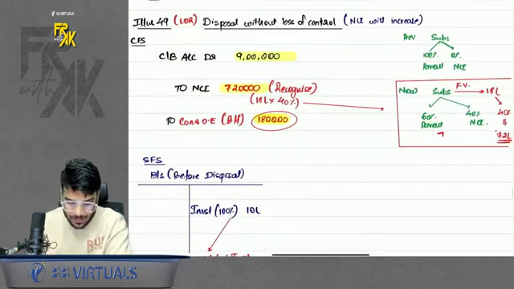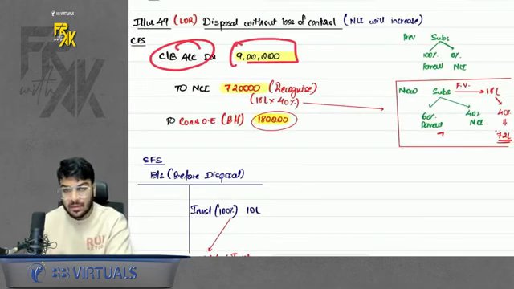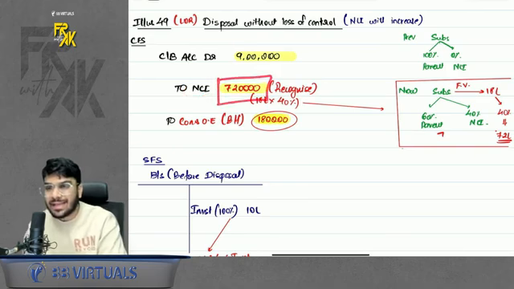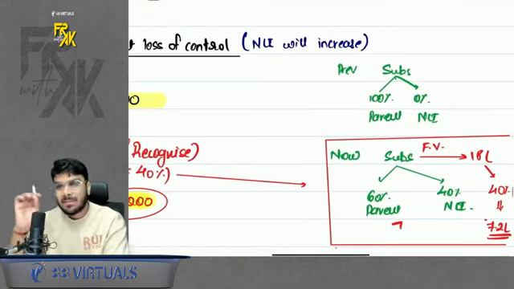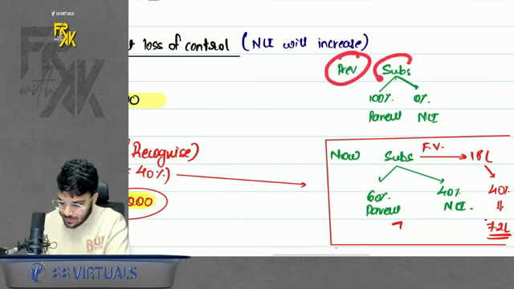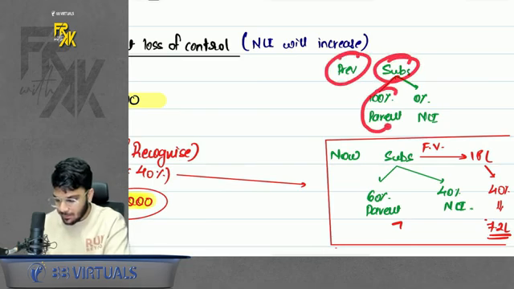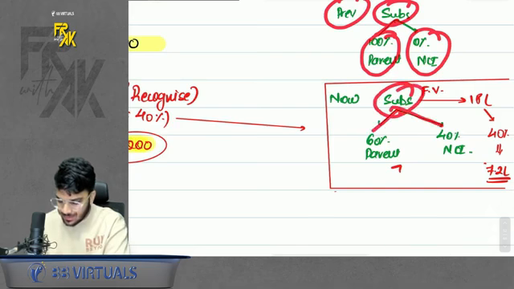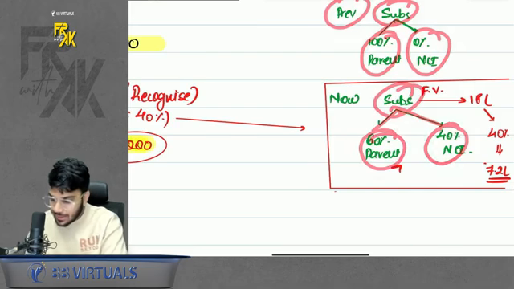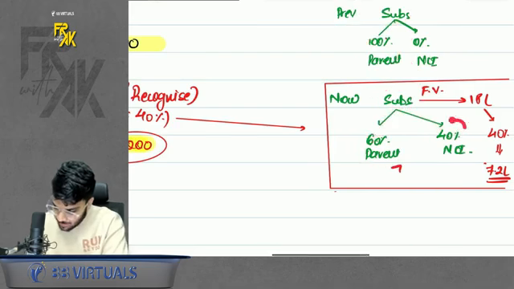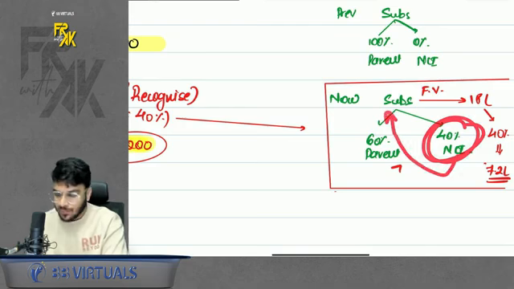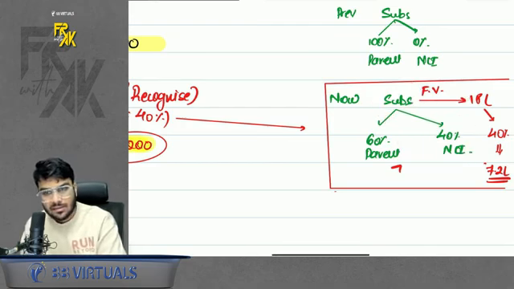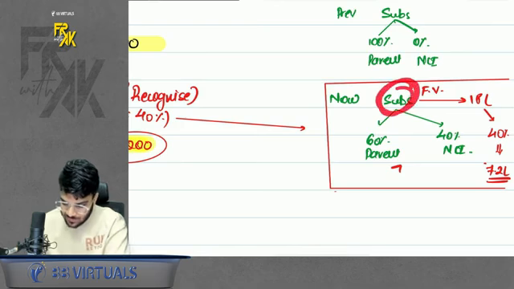Please have a look here. So how much money I will receive, that is given, but we have to record the NCI 40%. At what value will I record the NCI? So see, I just prepare a simple chart. Previously, the subsidiary had only one holder, 100% parent, NCI was 0%. Now the subsidiary has 2 holders, 60% parent, 40% NCI. Can I say NCI is there in this subsidiary only? So whatever is the value of the subsidiary, 40% will be the value of NCI. Simple.